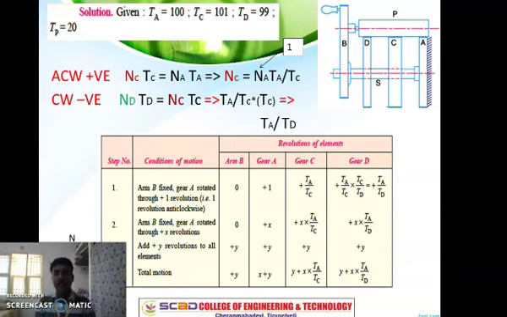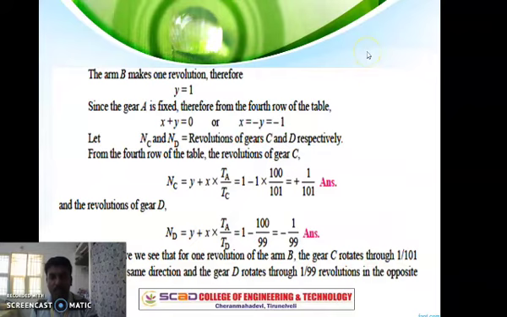Once the columns are complete, let us apply the conditions on each and every column to complete the problem, finding the speed of C as well as the speed of D, which is given in the problem. The arm B makes one revolution, therefore y is equal to 1. This one revolution is given in the problem.